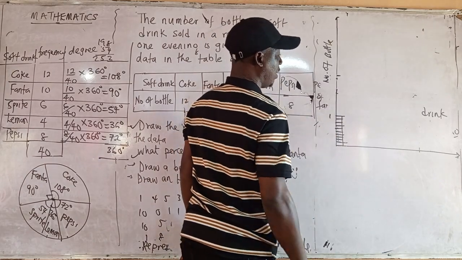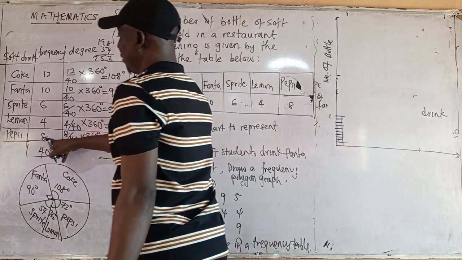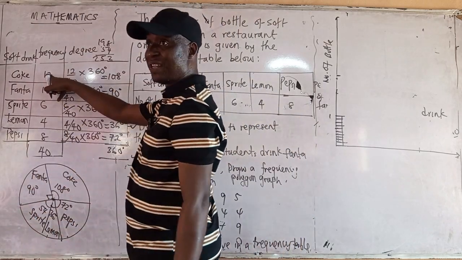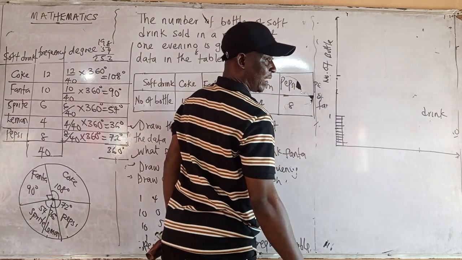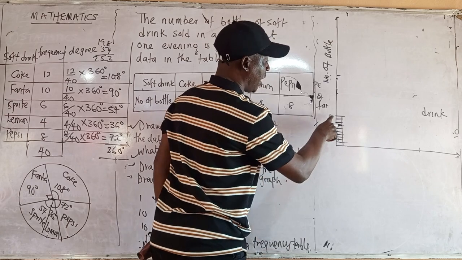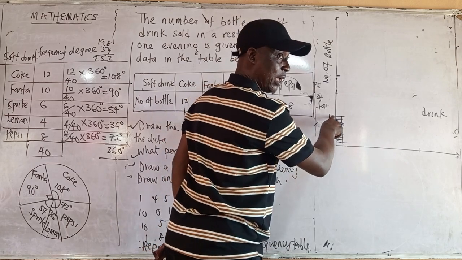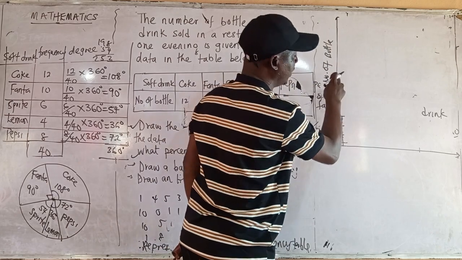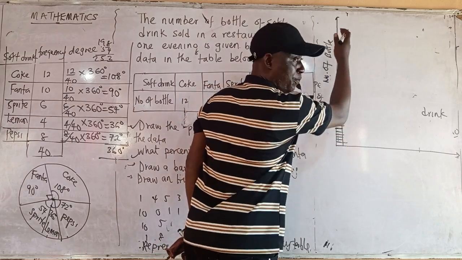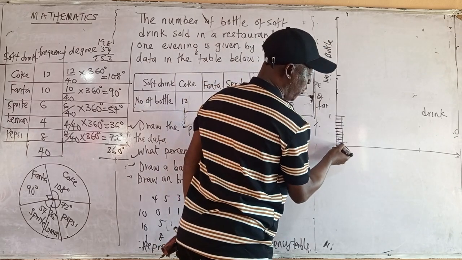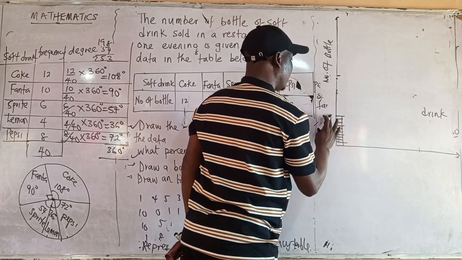You can make that 10. How many now? What is the highest value? 12 now. So you count how many 10 of this one can you see before your vertical line? If it's up to 12 tens, then you can see it for your vertical. You can make it 1, 2, like that. But my own is small, so the board is small, so let me make 5 of them. 1, 2, 3, 4, 5 as 1.